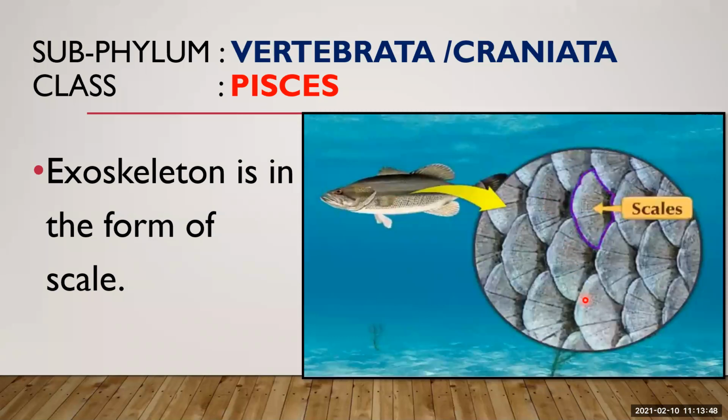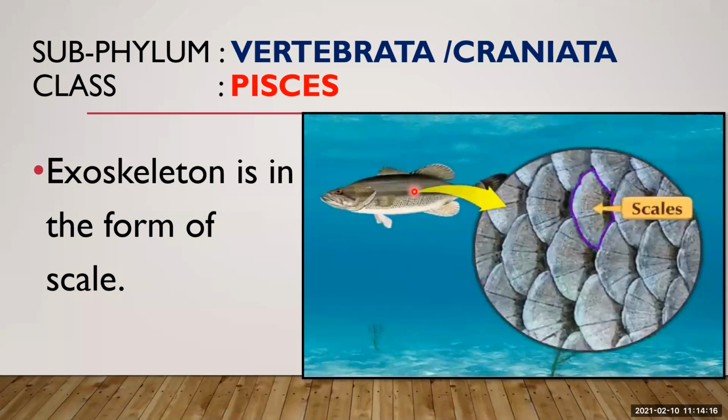Scales protect the fish from predators and parasites and reduce friction with the water. What is the function of this scale? They protect the fish from predators and parasites, as well as reduce the friction between water and skin, and because of that they can move faster in the water.